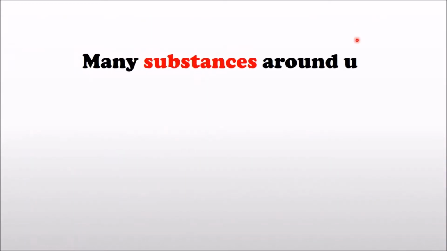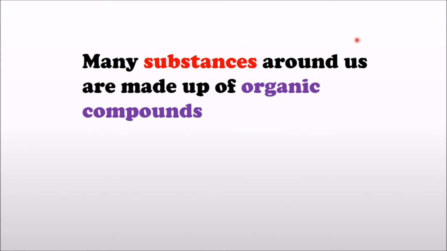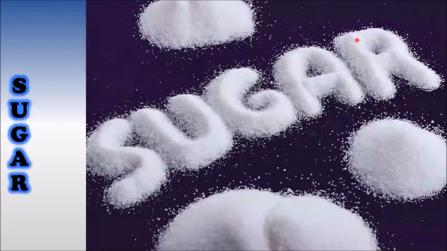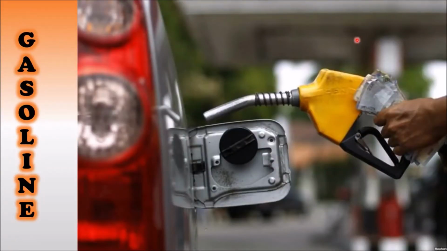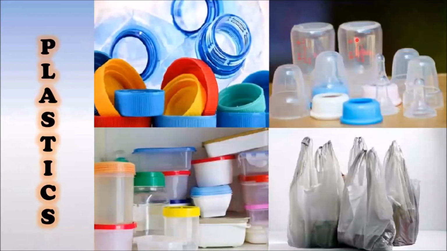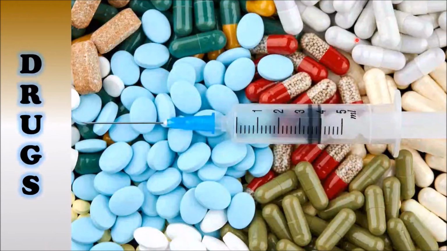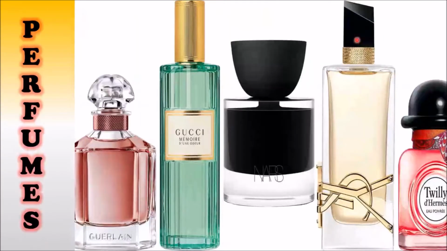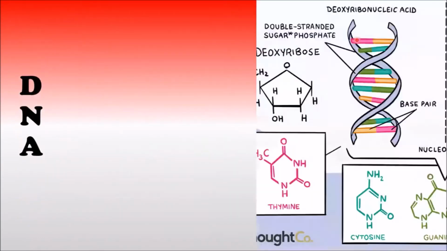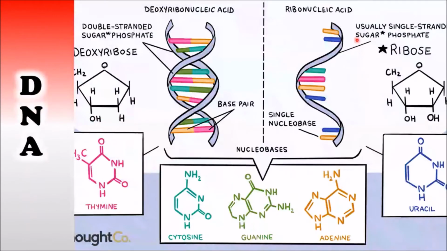When you look around us, there are a lot of substances we can see and touch that are made up of organic compounds, like table sugar, gasoline, diesel, petrol, wood, cooking oil, plastics, drugs in our pharmaceutical shops, perfumes, alcohol, fabrics like nylon, and then the DNA in the cells within our bodies.